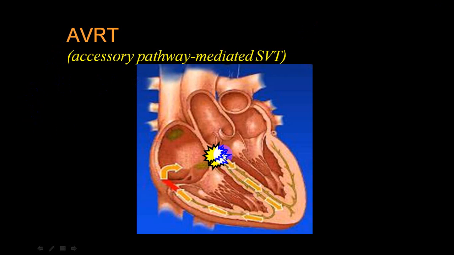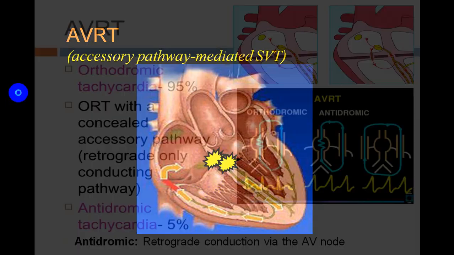So how exactly does it happen? The impulse comes to the AV node, passes through the ventricle, and retrograde will pass through this accessory bundle to the atrium. You can see here, this one impulse is passing on this side through this accessory bundle. There is no accessory bundle here. So this is passing through the accessory bundle, and that will produce the re-entry phenomenon. And if it is at a very fast rate, it will produce ventricular reciprocating re-entry tachycardia, going from ventricle to the atrium. That's why we use the word reciprocating, and this will happen in a WPW syndrome.